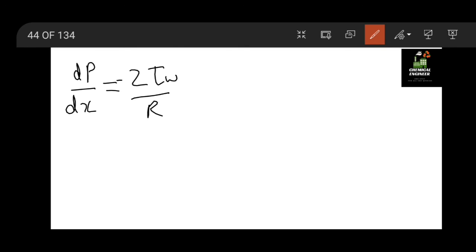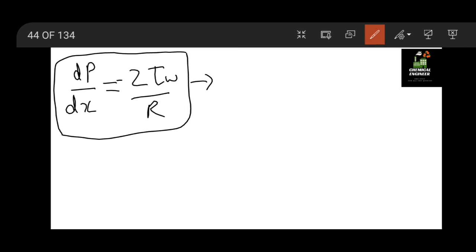Now if we want to calculate the maximum velocity, we will put dp by dx equal to minus 2 tau w divided by R. How do we get this? Please use your mind.